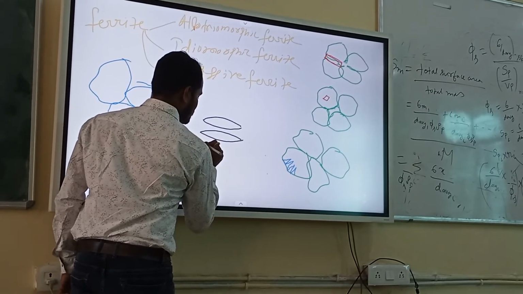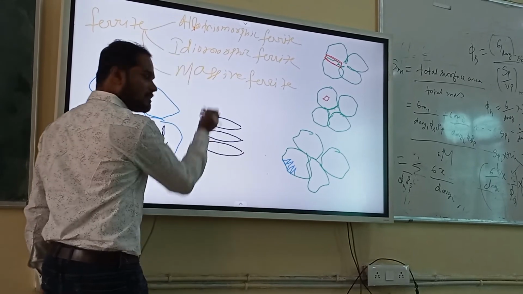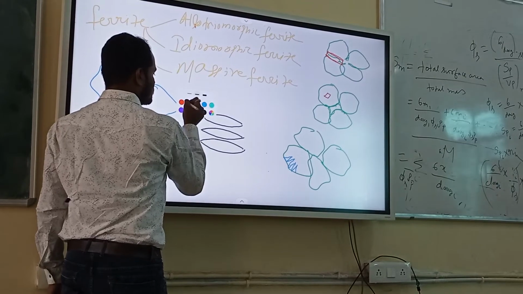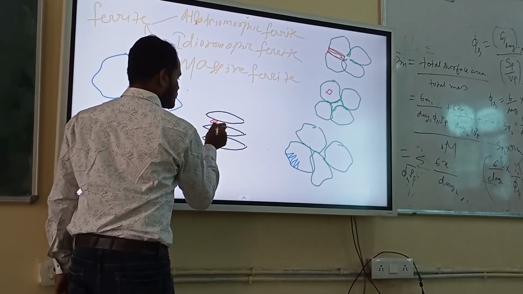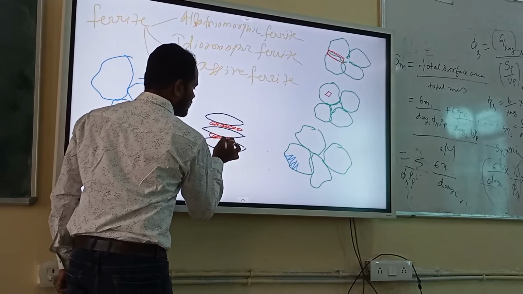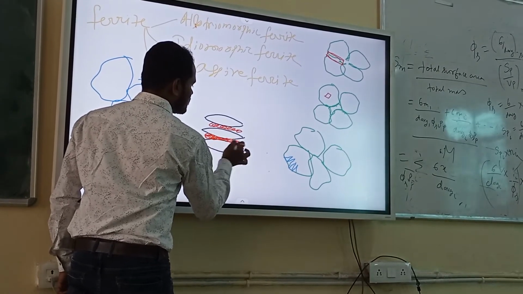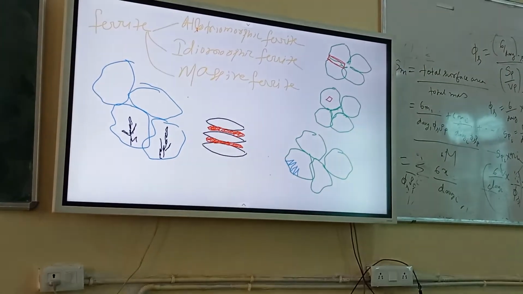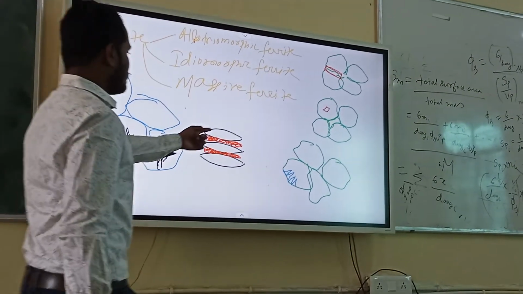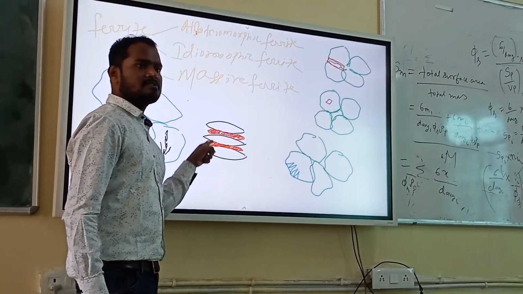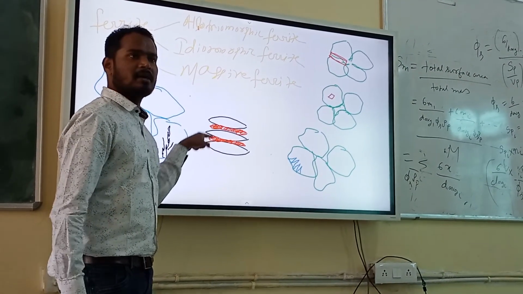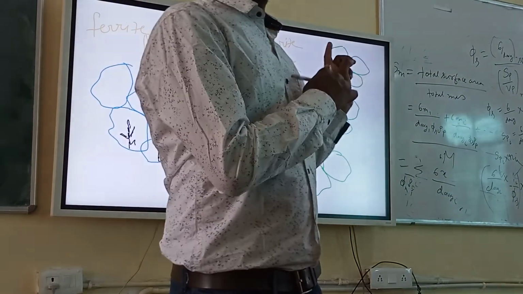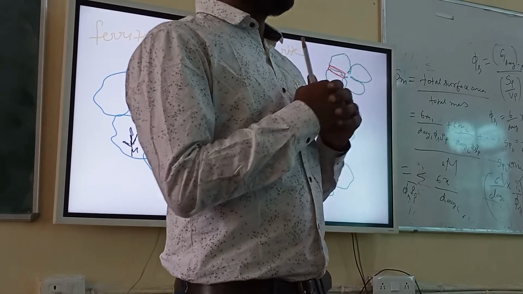These are plates of what? Ferrite, and in between them you have cementite. Very good. This is a transmission electron microscope image. These are ferrite plates and these are cementite in between them. This red one is cementite. This black one is a plate of ferrite. This is upper bainite.